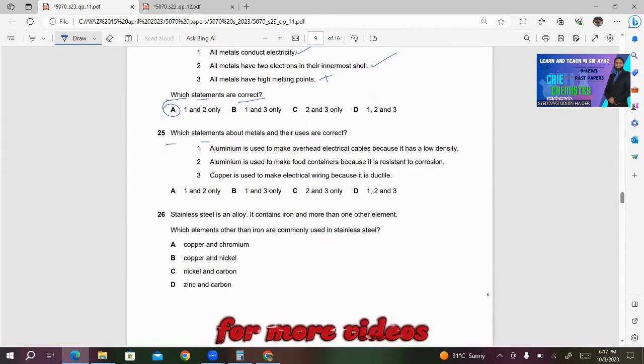25. Which statements about metals and their uses are correct? Number 1, aluminium is used to make overhead electrical cables because it has a low density. This is correct. Aluminium is used to make food containers because it is resistant to corrosion. This is also correct. Number 3, copper is used to make electrical wiring because it's ductile. This is correct. So D will be the right answer as all these 3 statements are correct.